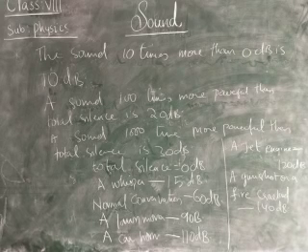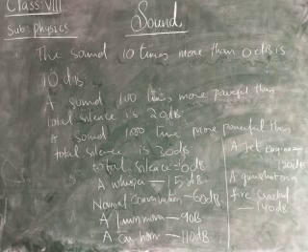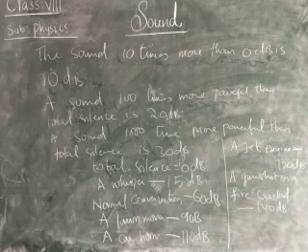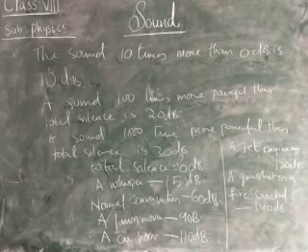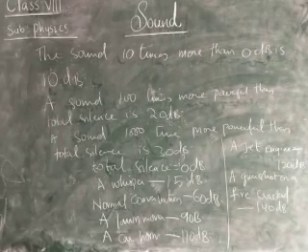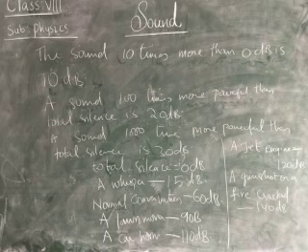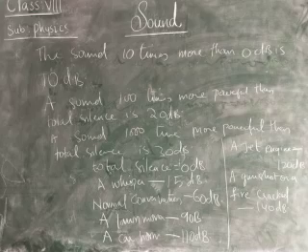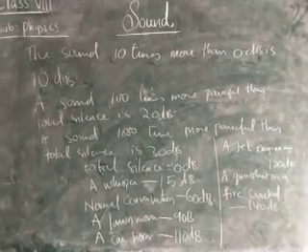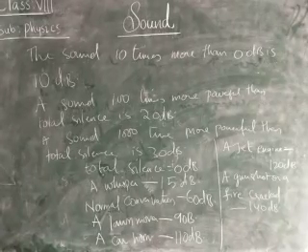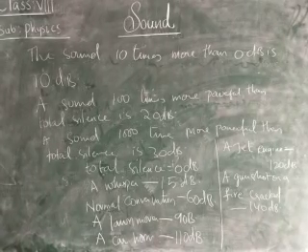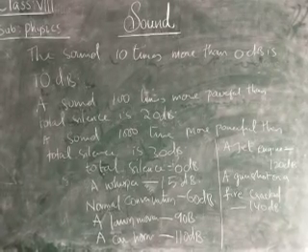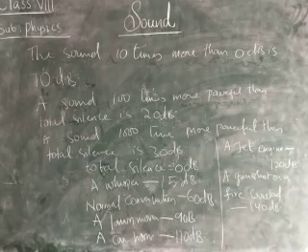A whisper is normally a small sound with which we talk secretly. A whisper is 15 decibels. Normal conversation, normally what we talk, is 60 decibels. A lawn mower is 90 decibels, whereas a car horn is 110 decibels. A powerful jet engine is 120 decibels. A gunshot or a firecracker is 140 decibels, children.